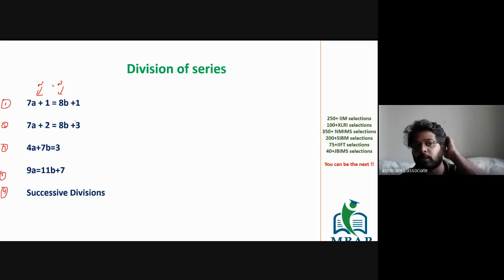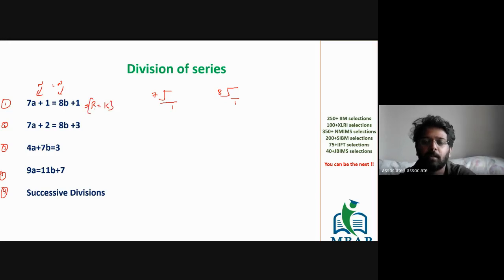Ideally, the question says a given number when divided by 7 gives you a remainder of 1. The same number when divided by 8 gives you a remainder of 1. So the given expression is 7a plus 1 is equal to 8b plus 1. Clear? Can I say the first type is the case where the remainder is constant?